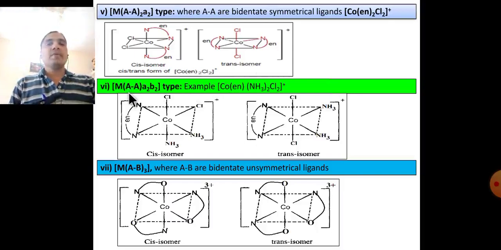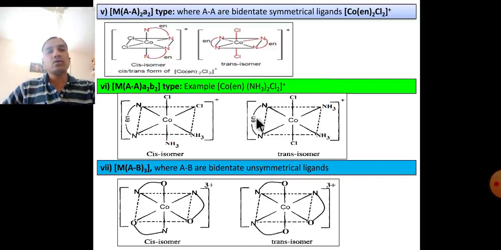Sixth type, Ma2b2. Example: cobalt ethylenediamine amine dichloro. In this isomer, 1 2 position Cl is cis. These 3 and 6 are cis, and 4 5 are also cis.